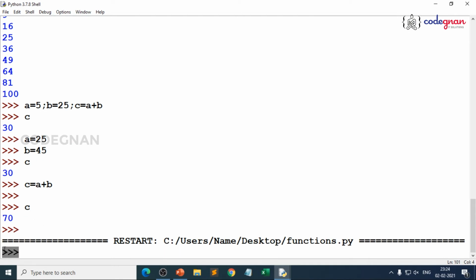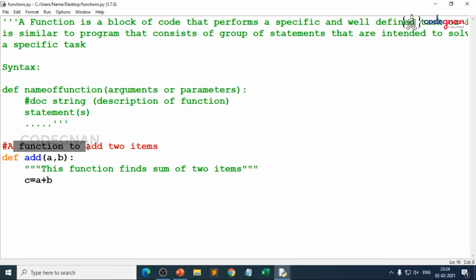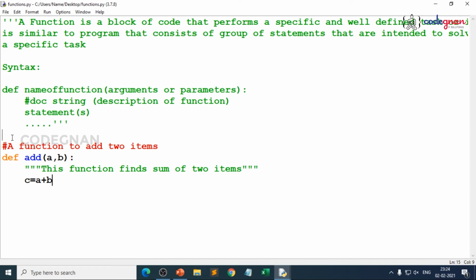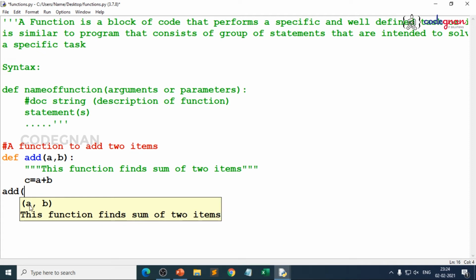Nothing happens because you have just given the function header, the docstring and the function logic, and there is no function call here. That's where you need to call the function to get the logic. Okay, you call the function add of, see, it is expecting two values. This function finds sum of two items. The main reason we give a docstring is that you can see the suggestion here.